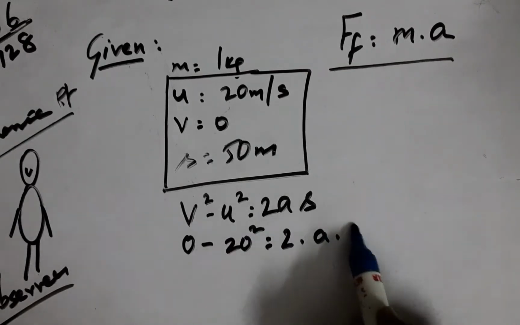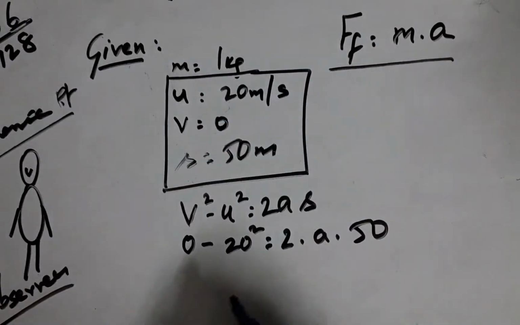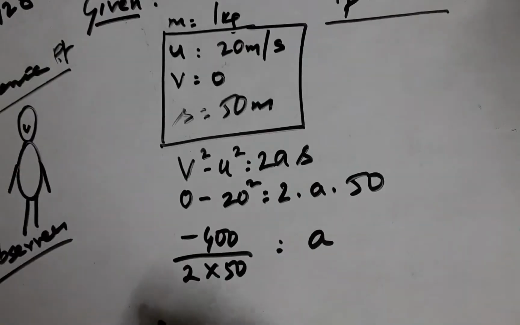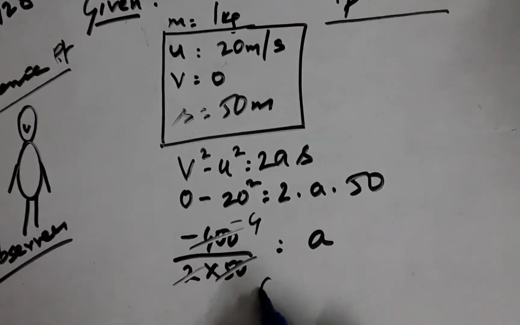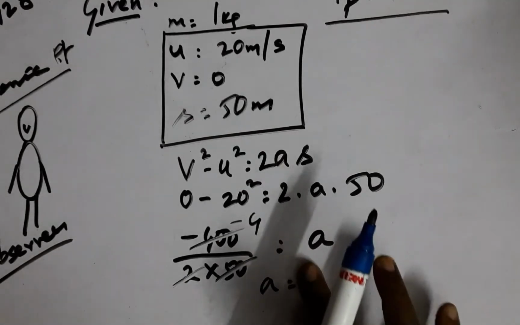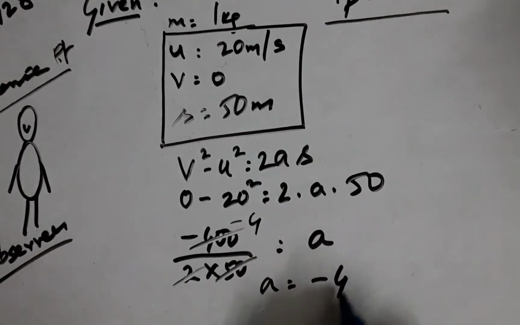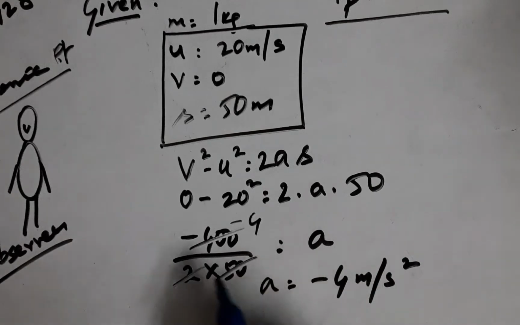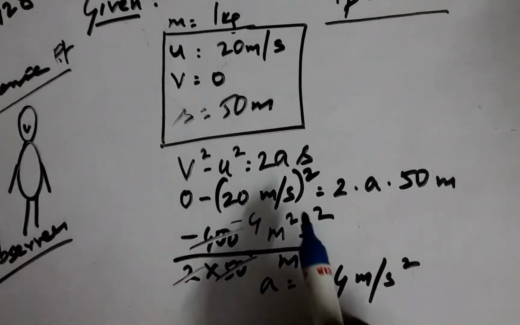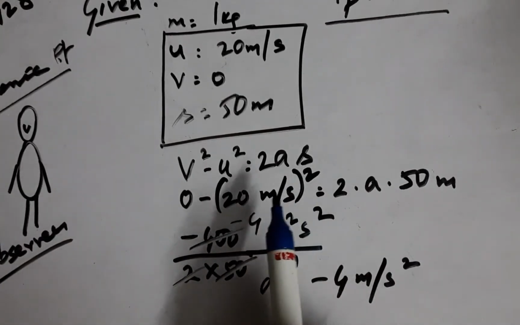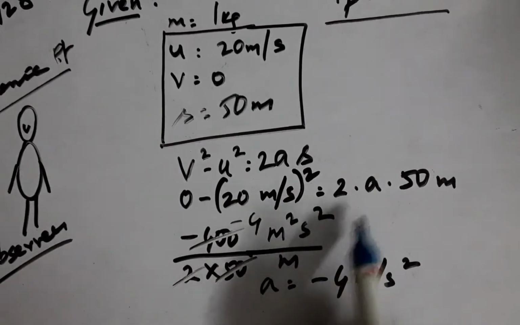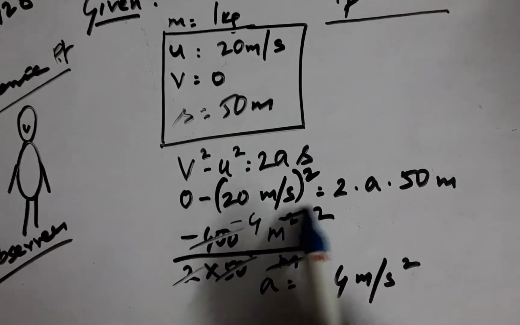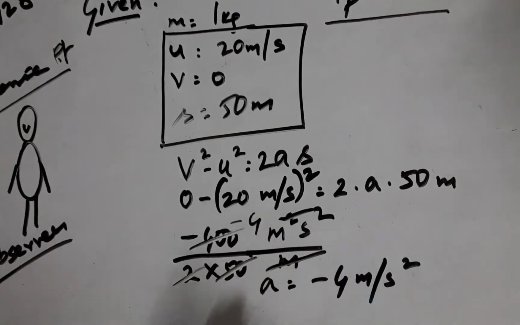I have the s value here. There is no necessity of conversion, every unit is in agreement. 250 is 100, and therefore it goes by 4, and acceleration is negative 4 meters per second square. And if only I bring the units into play in the question itself, it becomes meter square second square, and meter cancels the square part, and therefore meter per second square is all we are left with.